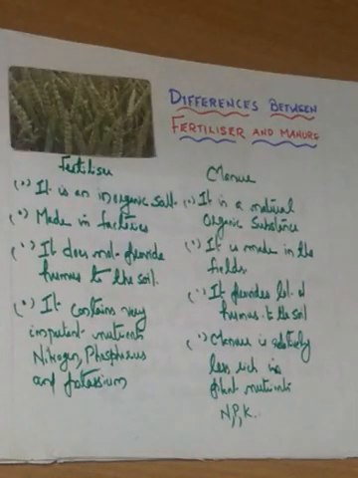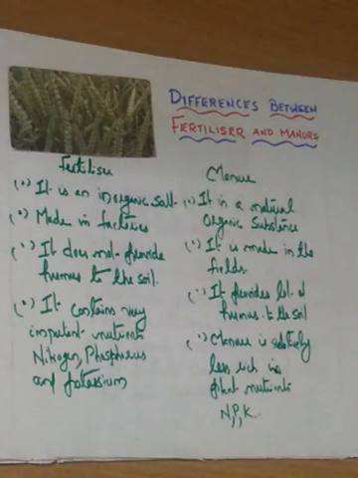Next we discuss the differences between fertilizer and manure. First fertilizer. Fertilizer is an inorganic salt. It is made in factories. It does not provide humus to the soil, that is dead and decayed organic matter. It contains very important nutrients, nitrogen, phosphorus and potassium.